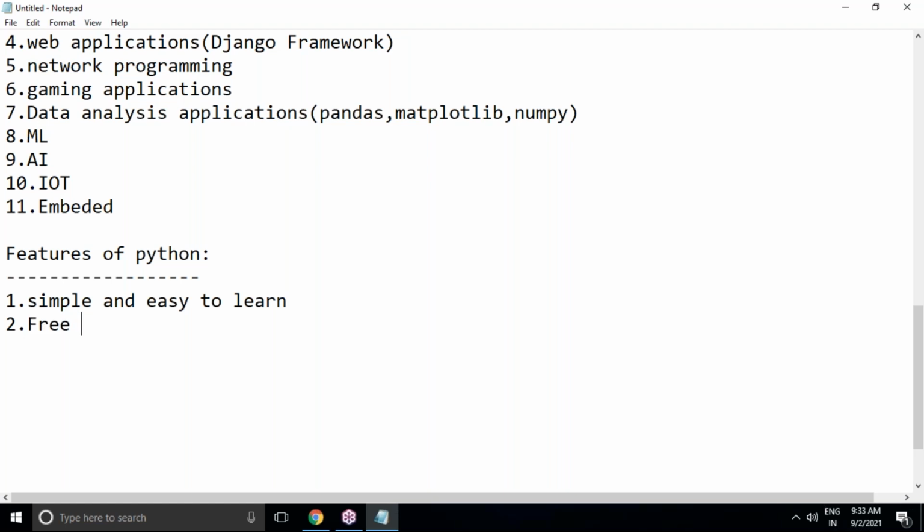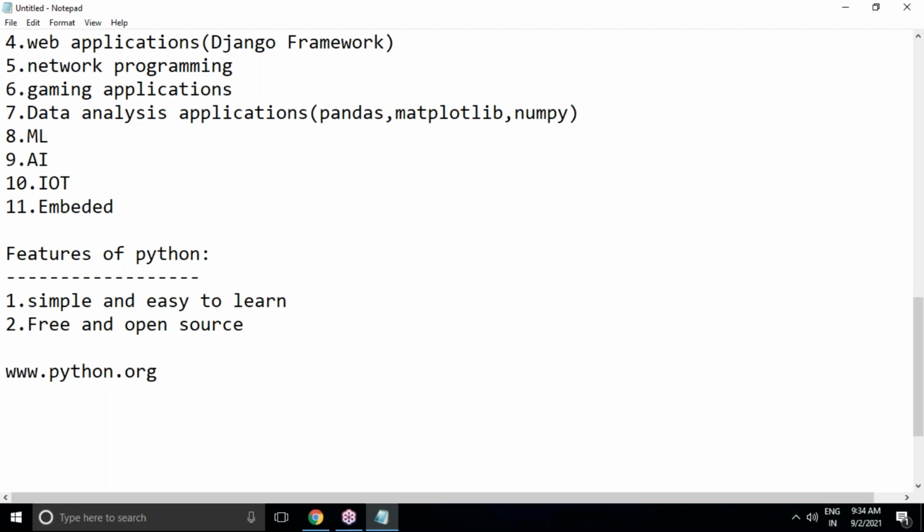Another important feature is that Python is free and open source, completely free and open source. Free and open source means if you want to develop applications using Python or Django, you need not pay anyone, and you need not take any license from anywhere. You can simply visit the official website, www.python.org, and you will automatically get all the stuff you require.